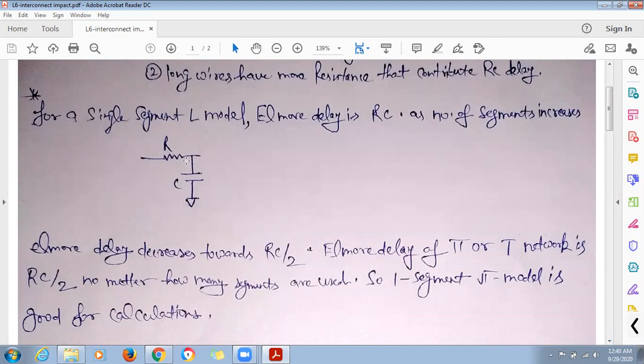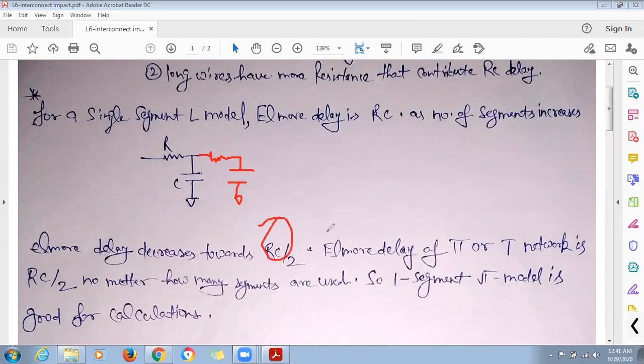Now, as you increase the segments, like this, L segments, the Elmore delay reduces towards RC by 2.